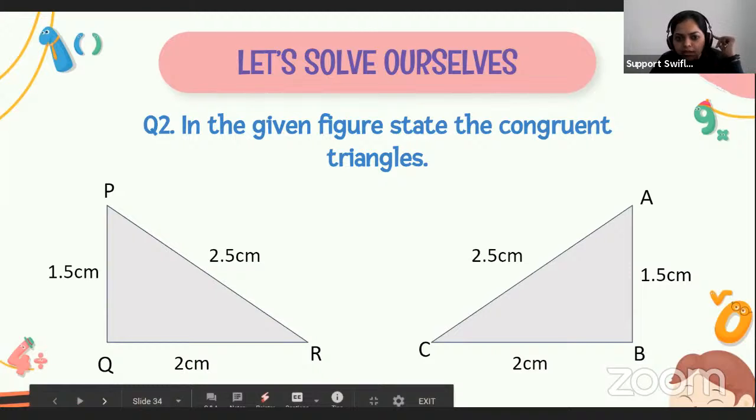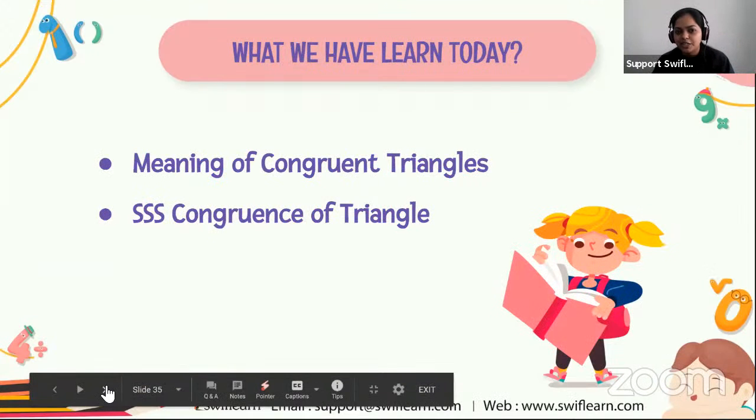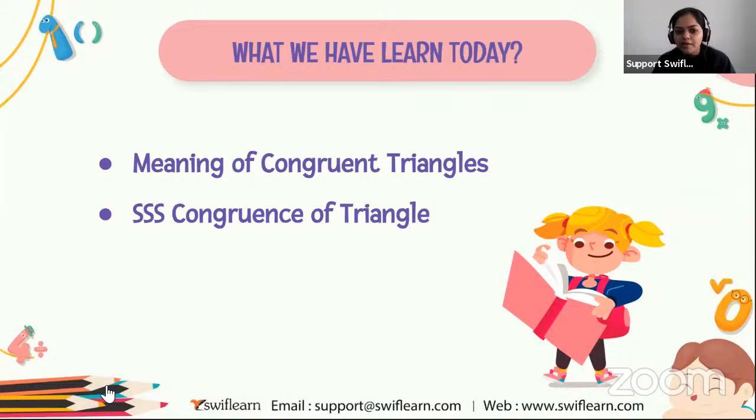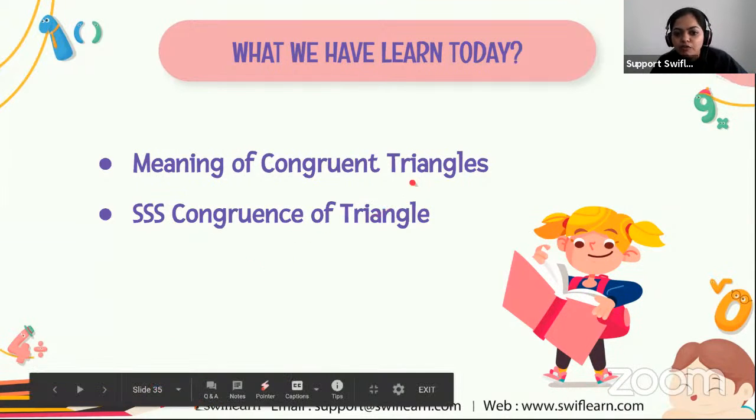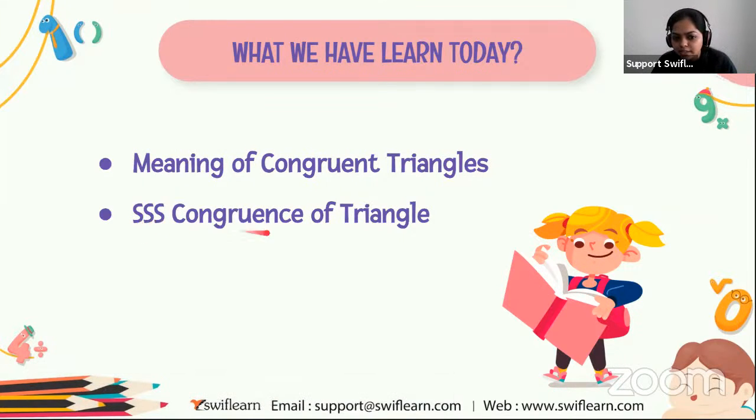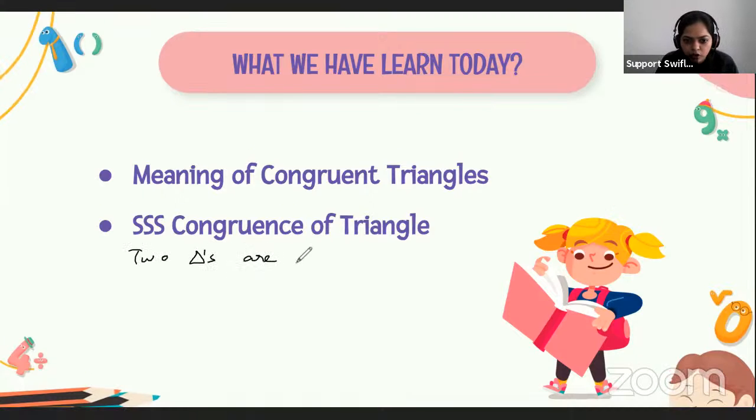And here we are with the end of our session. So what we have learned today: we have learned the meaning of congruent triangles, and we have discussed one of the conditions of congruence of a triangle, that is the SSS congruence of triangles. And also, we have learned that if two triangles are congruent,